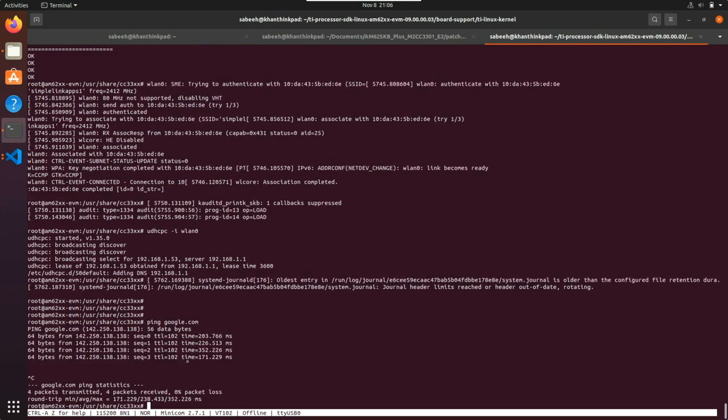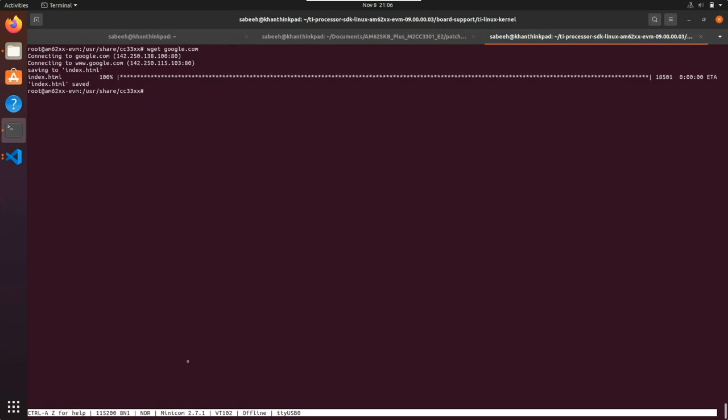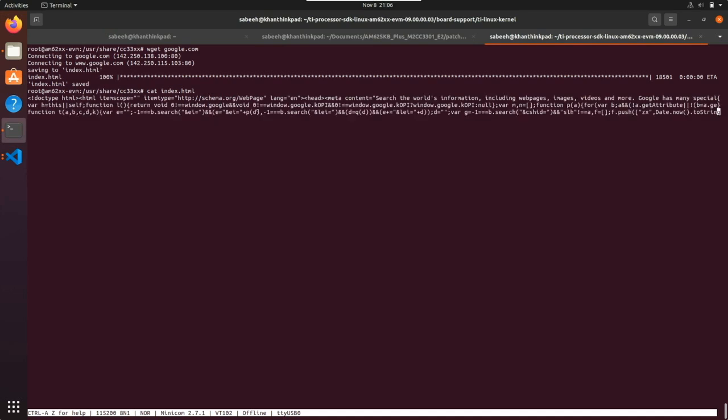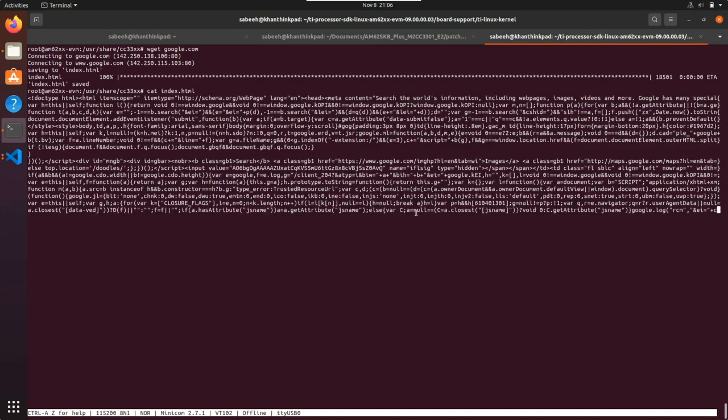Let's try to download a web page, for example. So I'll just say wget google.com. Cool, I was able to connect to google.com and get the index.html. It won't show up well because I'm in a serial terminal, but if I just say cat index.html, there's the full HTML page that I just downloaded.